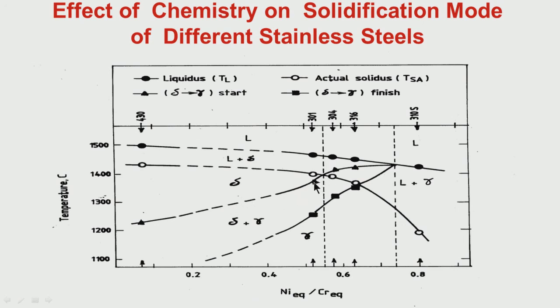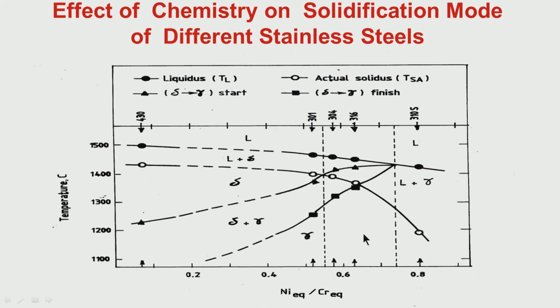It is taking place below solidification completion. So solidification is complete only through delta, and at slightly lower temperature, delta to gamma transformation is taking place in solid state.